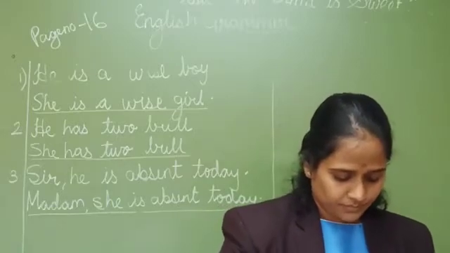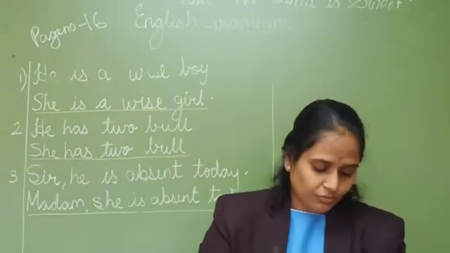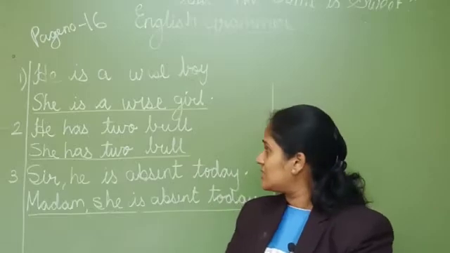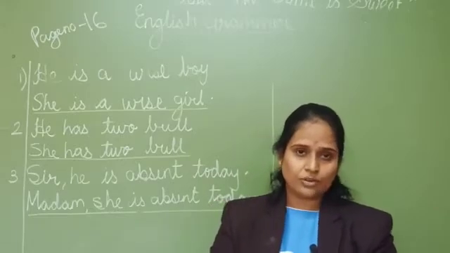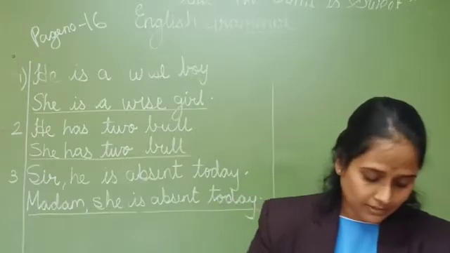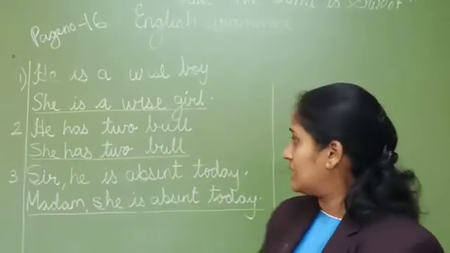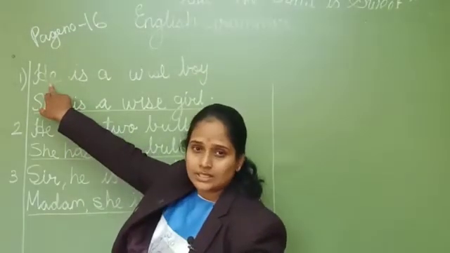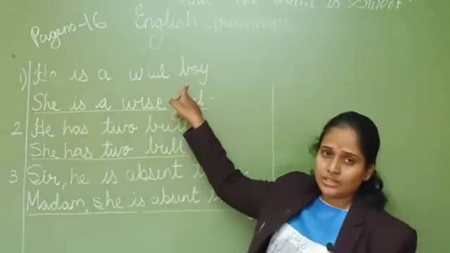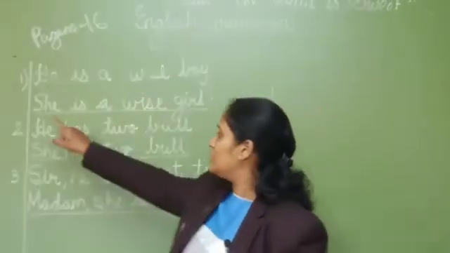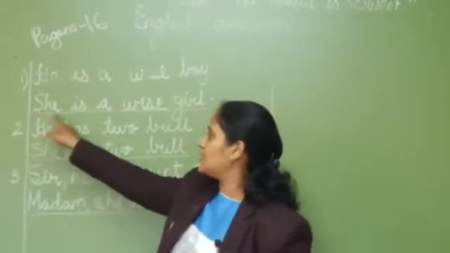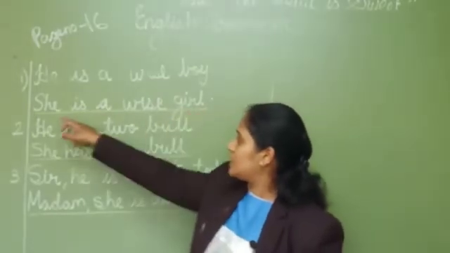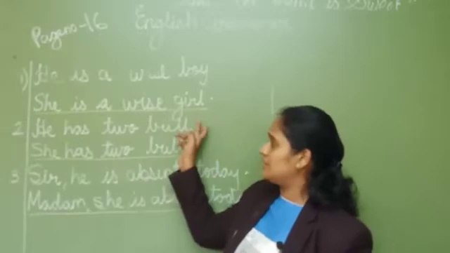Now in question number 4, rewrite the masculine words into feminine words. In this you will see they have given the sentence in male form and you have to rewrite it in feminine. First example: He is a wise boy. The word he is masculine, boy again masculine. We have to turn it into feminine. So in place of he we will write she. She is a wise boy will turn into girl. She is a wise girl.